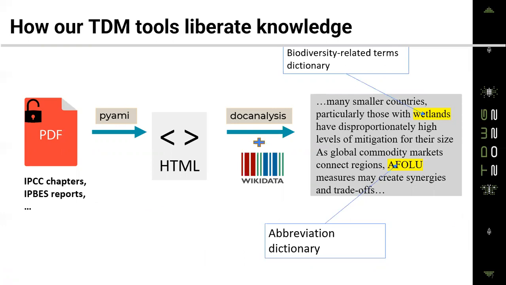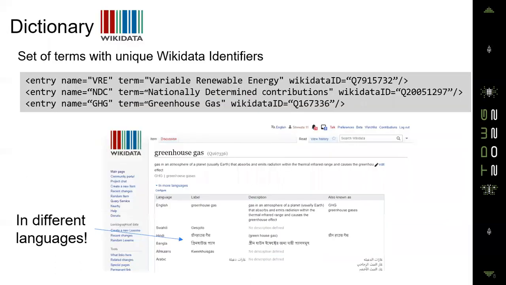So for example, we could create an abbreviation dictionary where the dictionary contains all the abbreviations mentioned in the IPCC reports. Or if you're interested in biodiversity, you could be thinking about creating a dictionary which contains all the biodiversity related terms. The most unique aspect of these dictionaries is that all the terms are linked to Wikidata. So for every corresponding term, there is a Wikidata ID in these dictionaries.